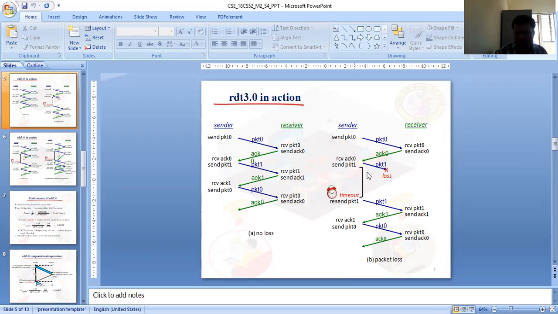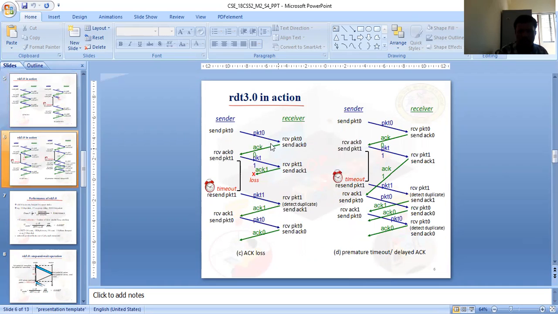Same packet has been reset. This is the packet. Again, acknowledgement is received by the sender from the receiver. The sender receives the acknowledgement and sends packet 0. The receiver receives packet 0, and again the acknowledgement is sent by the receiver back to the sender. This is the no packet loss case. This is where packet loss occurs: resend the same packet, so the retransmission of the same packet in case of RDT 3.0.